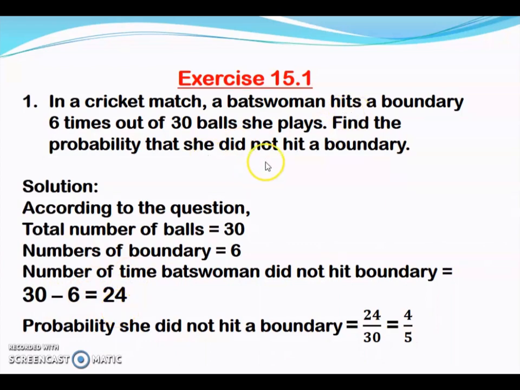So we need to find the probability that she did not hit the boundary. For that, the favorable outcomes will be 24 and total outcomes will be 30. So the probability that she did not hit a boundary will be 24 by 30, that is favorable outcomes by total outcomes. When we simplify this, we will get the answer as 4 by 5.